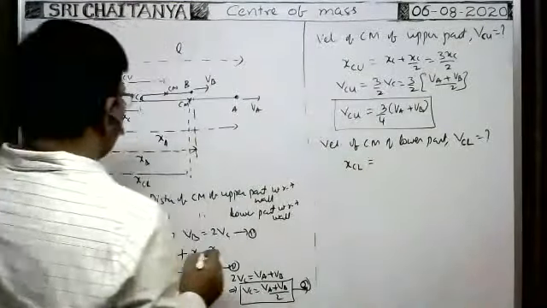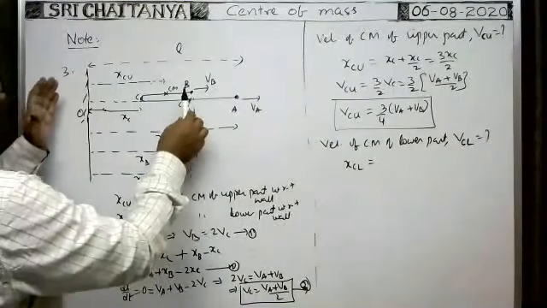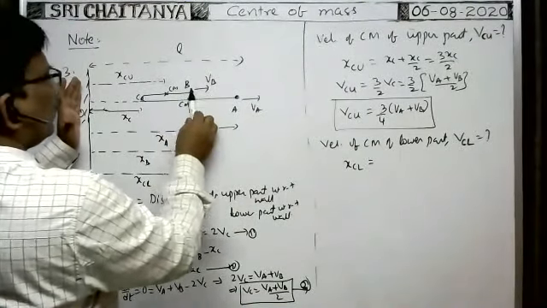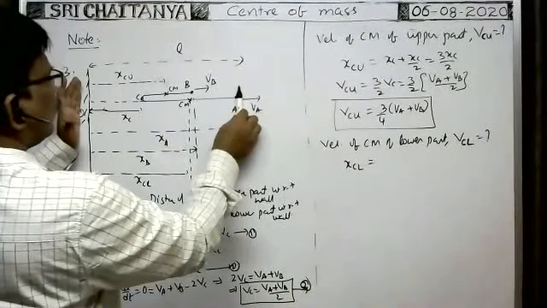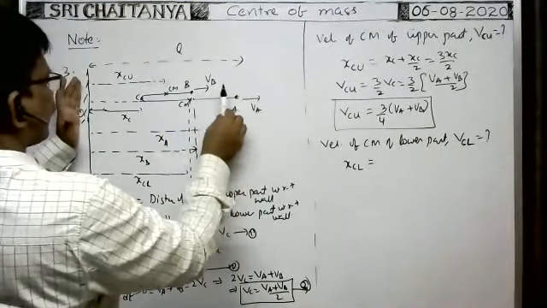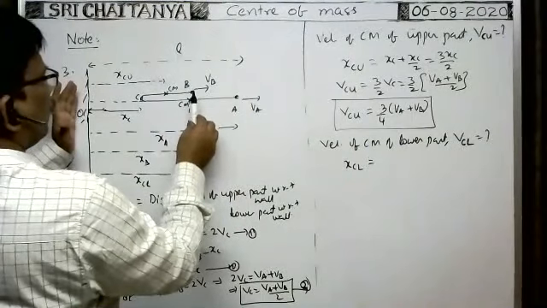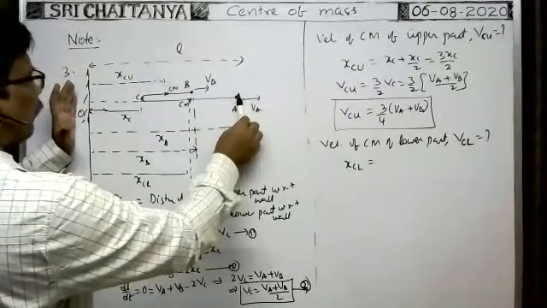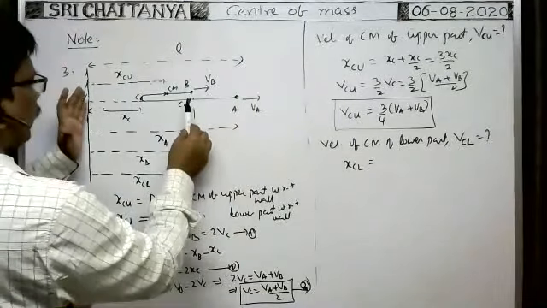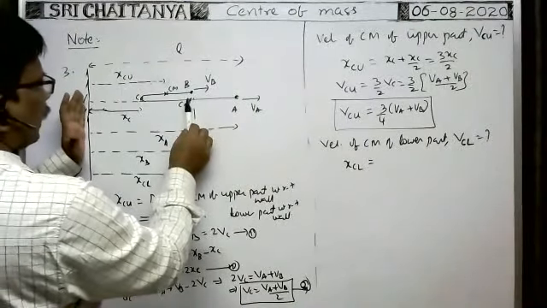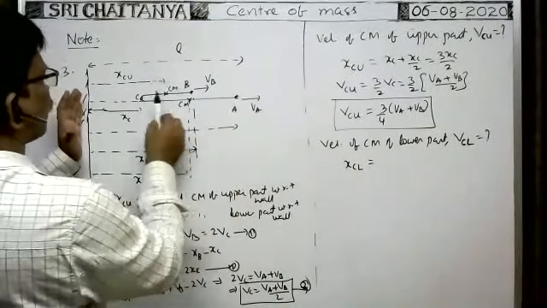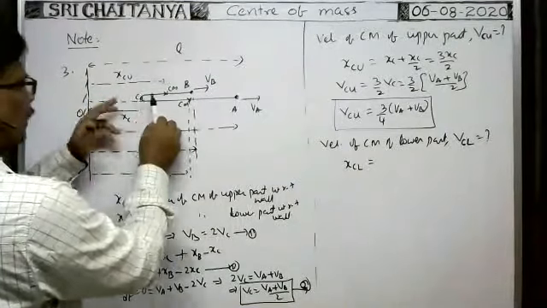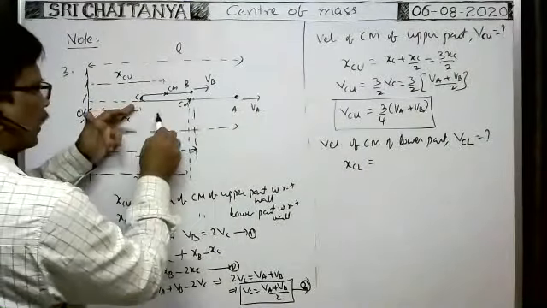How can we write XCL in terms of known parameters? XCL is equal to XA minus, this is XA, and we need this length. That is equal to XCA minus XC. XCA is this one, XC means this one, that is equal to this length, in that half of the length, this one.